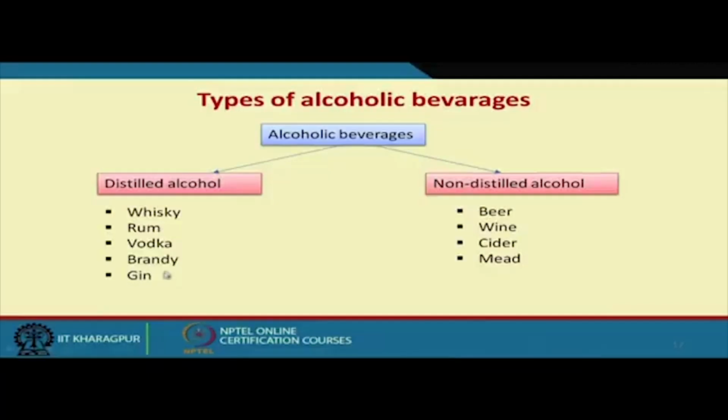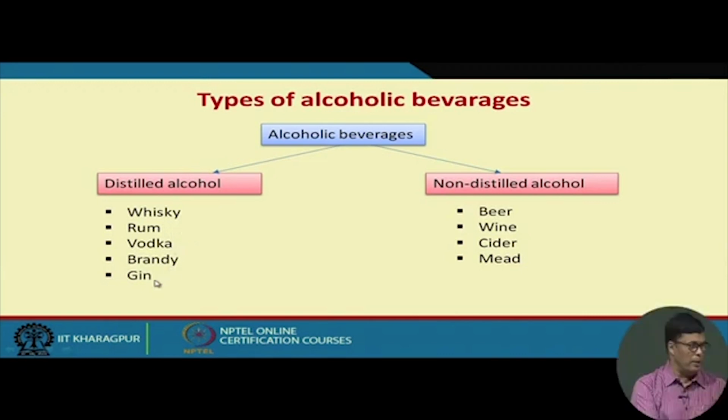Scotch whiskey, I can give as an example, has a typical flavor and typical color. So this is rum, with typical flavor and typical color. Then vodka, brandy and gin. Now here I want to point out the brandy is usually produced from fruit juices.